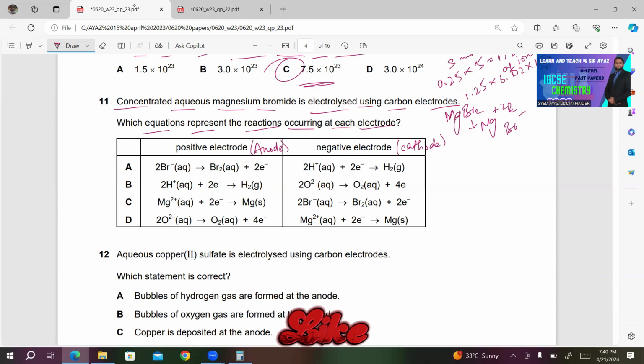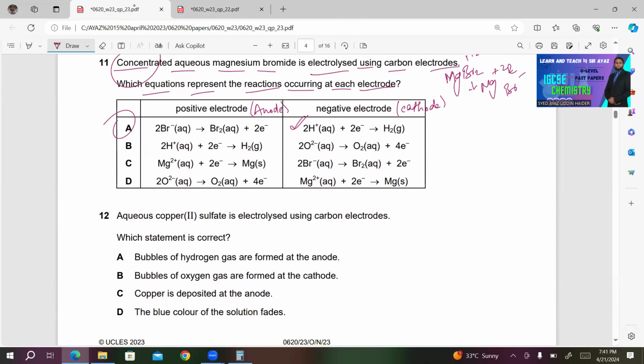So A must be the right answer in this case because at the negative electrode, we can see we have H+ ion. What about the anode? As it is concentrated, the Br- ion must get discharged at the anode, producing Br2. So A must be the right answer in this case. All the other choices are incorrect.